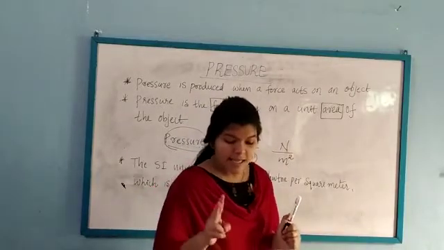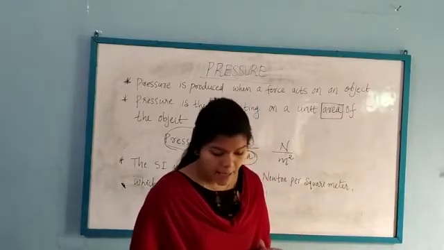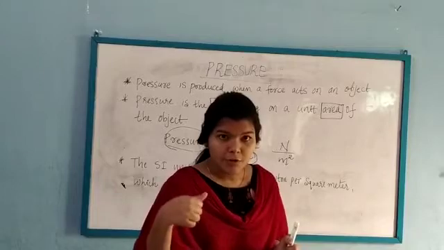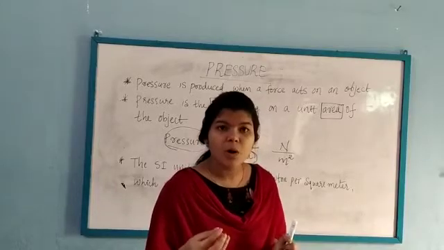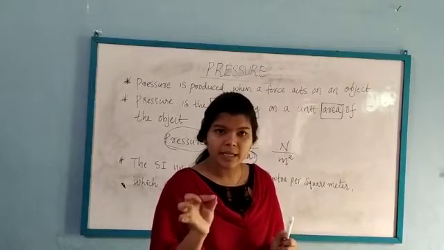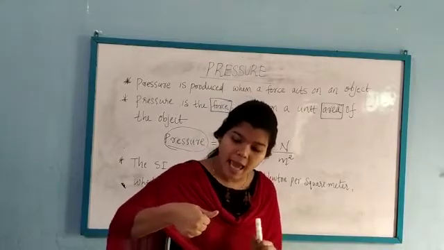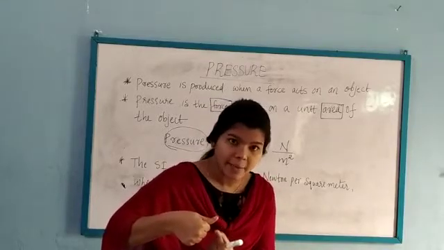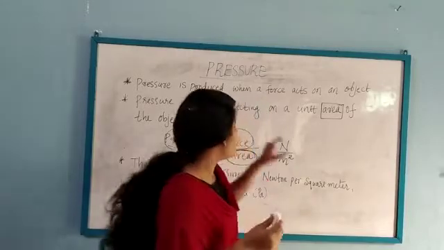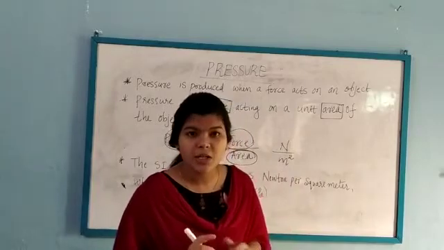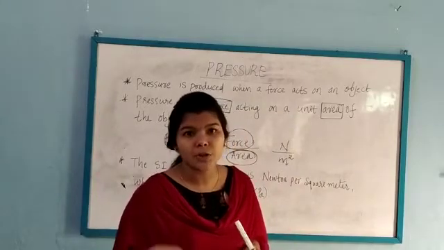In the second case, we are applying the force on a small area, because that pointed tip has a very small area and the total force acts on that very small tip. Therefore, the force acting on the unit area will be very large. Therefore, it will go into the wood.